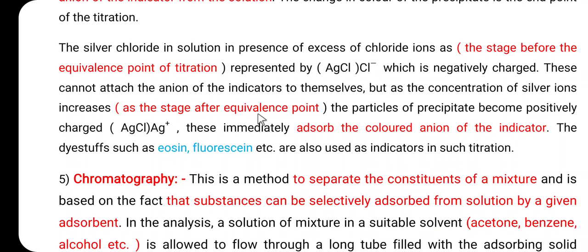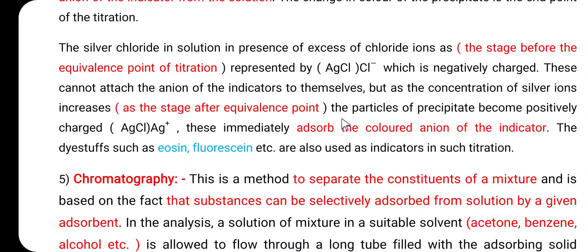Whatever Cl minus ions are present in the solution, all of them combine with the Ag plus ion, and there is a formation of AgCl. So after the equivalence point, in the conical flask there is no Cl minus ion, and when we add the excess AgNO3 from the burette, the precipitate of AgCl is covered with Ag plus. So the particles of the precipitate become positively charged because there is an excess of Ag plus ion. This immediately adsorbs the colored anion of the indicator, and there is a change in the color of the solution. That means the end point is obtained.